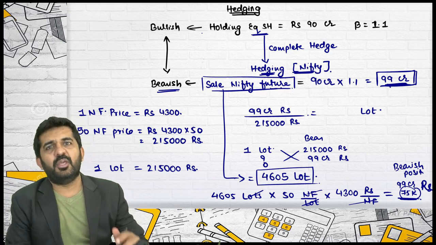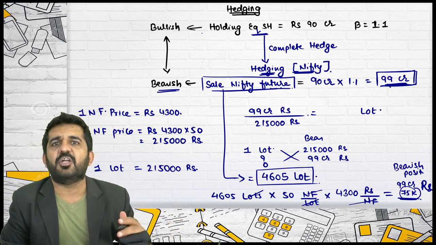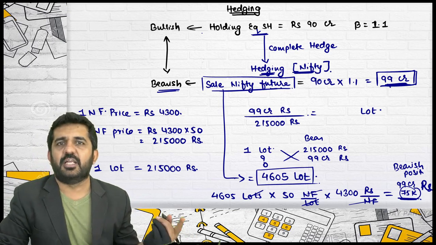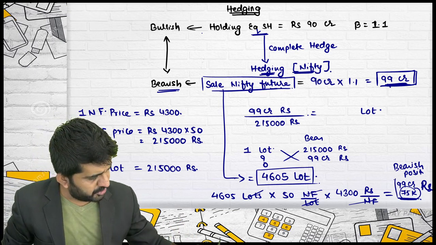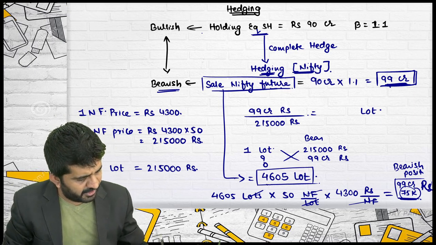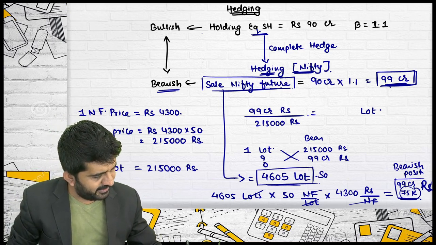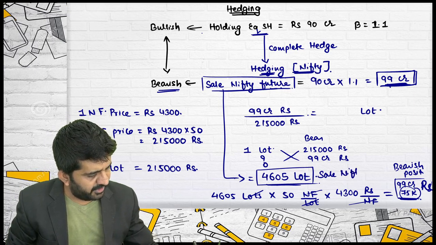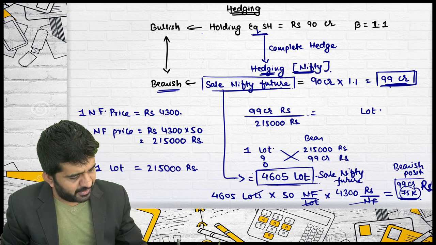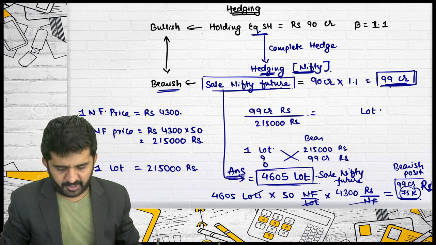So if your exposure is covered by 45.5 units, you will have to take 46 units as a sale position. Is it alright? So this position is increasing because of the bearish position. But ultimately what I have decided, I will be taking sale in Nifty futures. And this is my answer. Believe me, the answer of the first point.